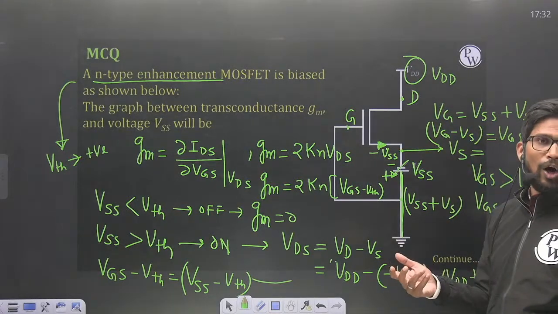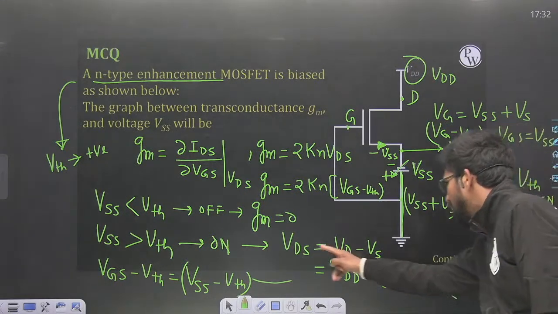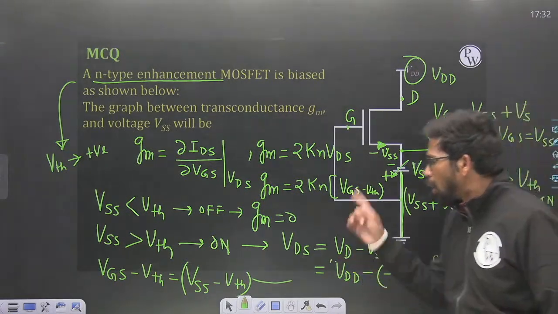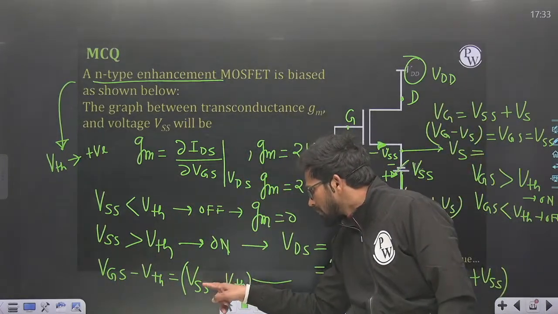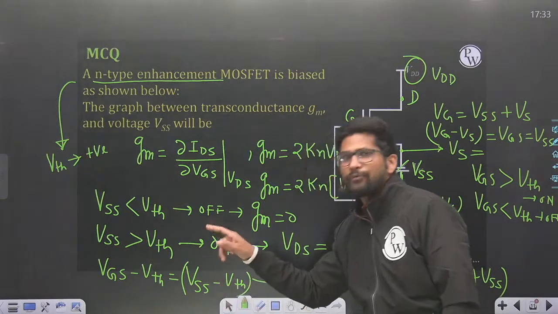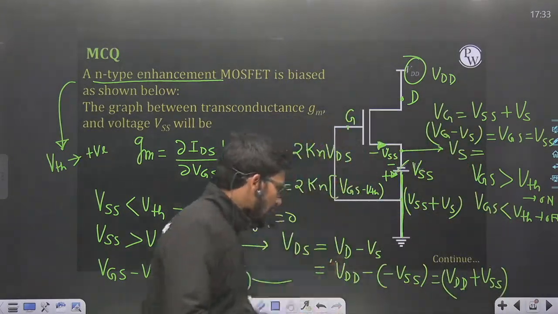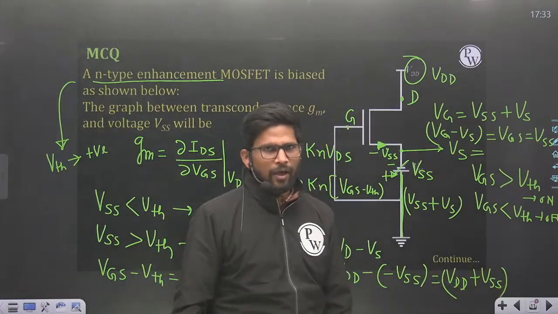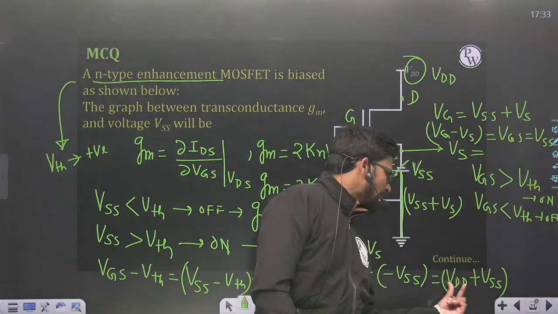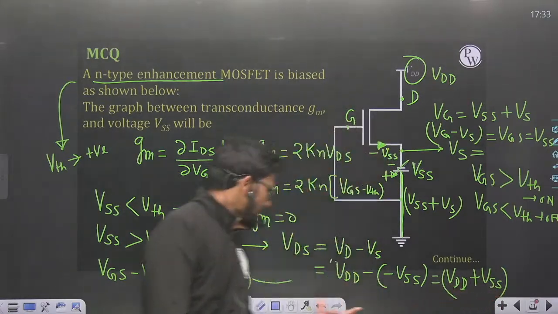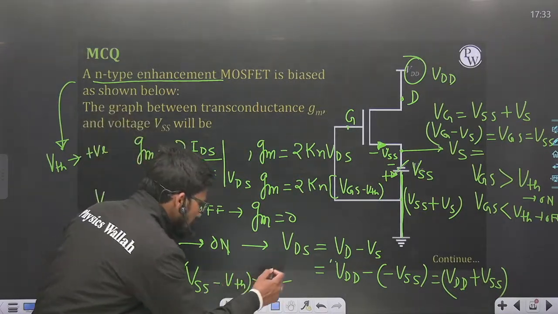VDD will always be a positive voltage. So I am adding something to VSS, then I am getting the VDS value, VSS plus something. While in case of VGS minus VTH, I am subtracting something out of VSS. So VSS minus VTH will definitely be less than VDD minus VSS. Whatever the value of VSS is, you are adding something to VSS and then getting VDS, and here you are subtracting something out of VSS. So this value is less than VSS.